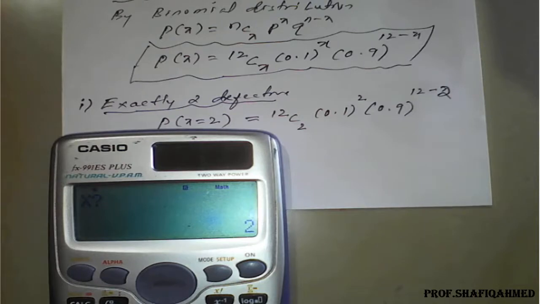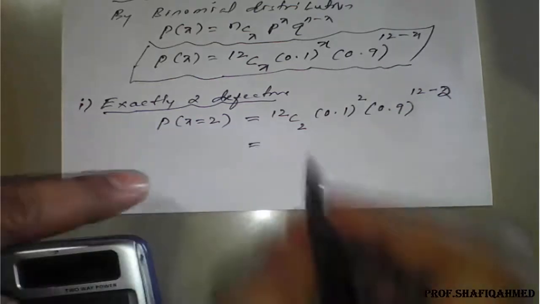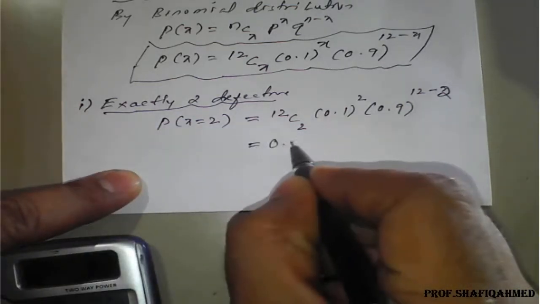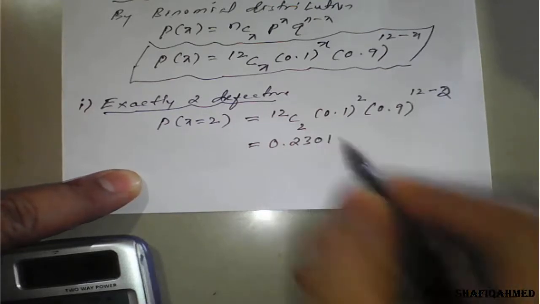So once you apply the calc option, it will ask the value of x. So now value of x is 2, because exactly 2 defective, means press 2 equal to sign. So you will get the answer directly as 0.2301. So write it, 0.2301.